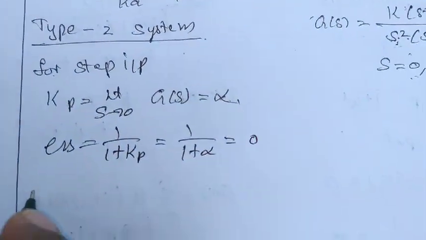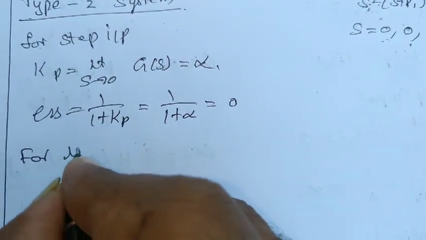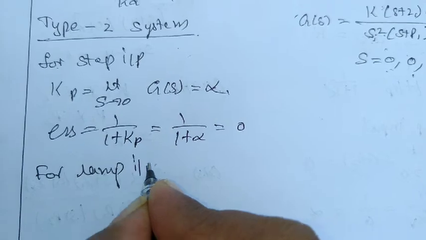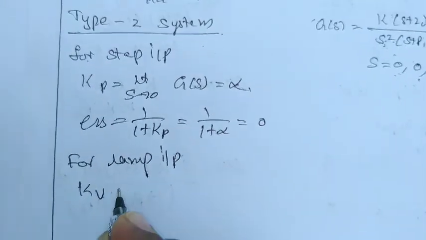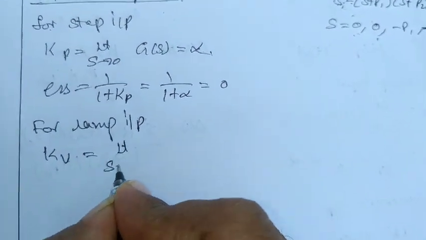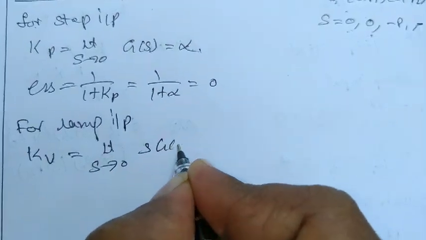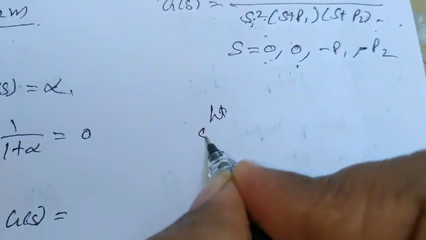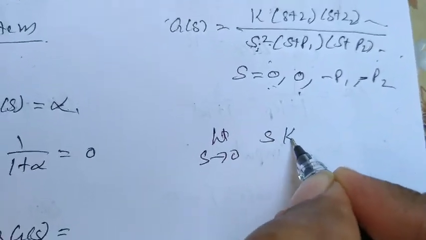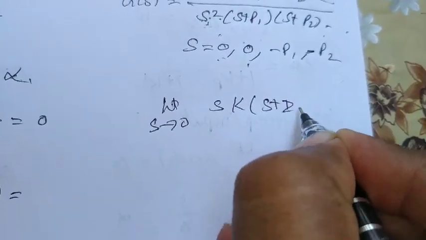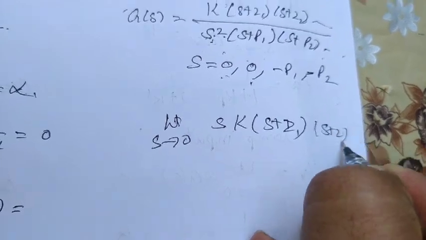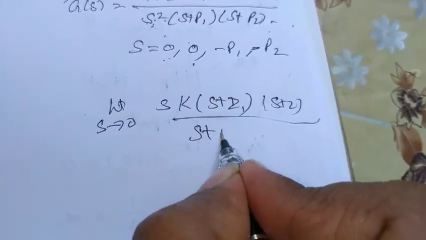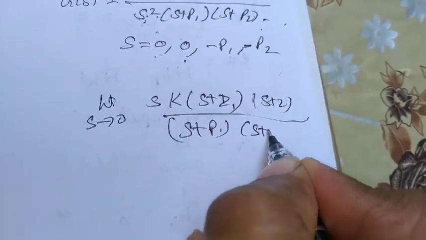So for ramp input we'll get Kv. Kv is given by limit s tends to 0 of s into G(s). So this will also be limit s tends to 0 of s into K into (s plus z1)(s plus z2) divided by s square (s plus p1)(s plus p2).